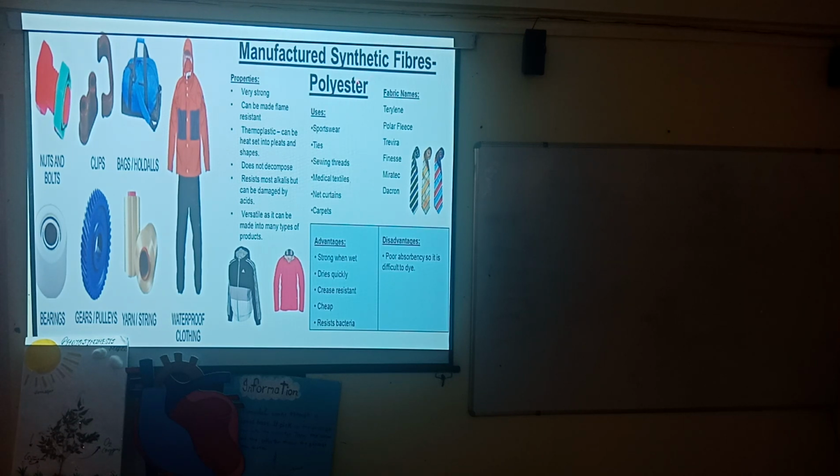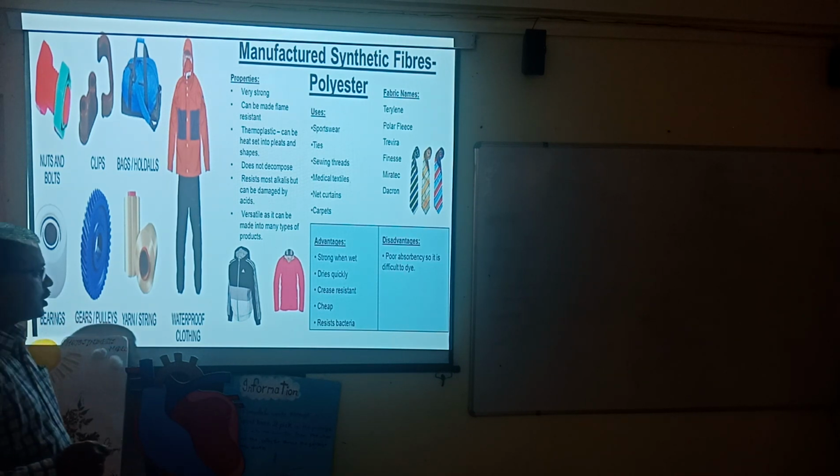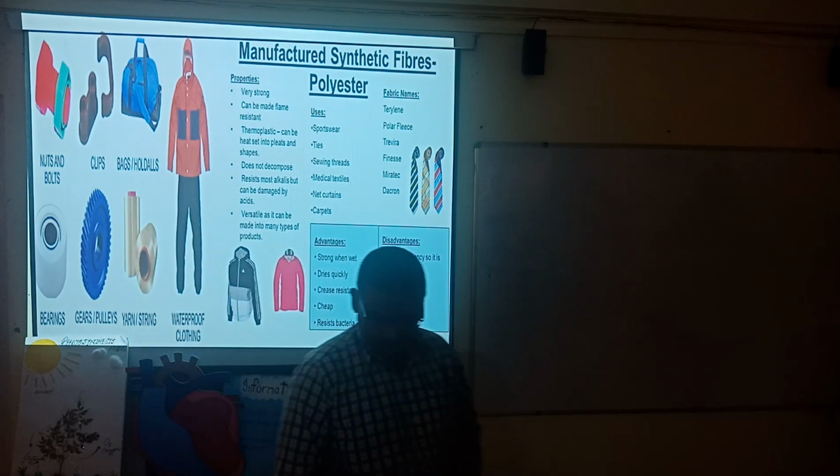When we talk about polyester, its property is that it is very strong, meaning it cannot be easily broken, and it can be made flame resistant. It protects from flames. It is thermoplastic, so it can be heat set into pleats and shapes. These properties, examples and different uses are written here. I have given this slide to extend your knowledge. You can go through the advantages and disadvantages of polyester on this slide.